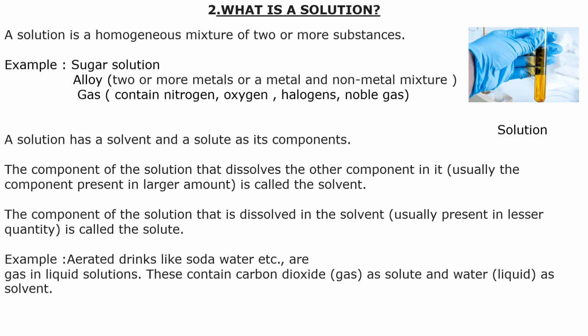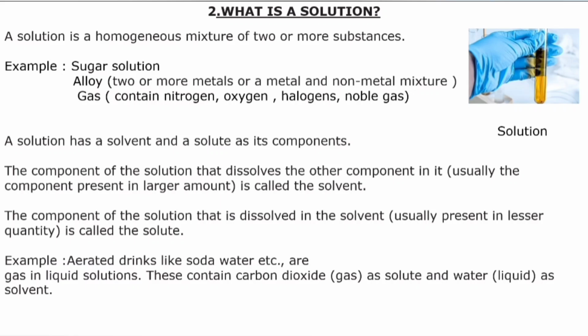A solution has a solvent and a solute as its components. The component of a solution that dissolves the other component in it is called the solvent. It is usually present in a larger quantity. The component that is dissolved in the solvent is called the solute. It is usually present in a smaller quantity. For example, aerated drinks like soda water, a gas in liquid solution, contain carbon dioxide as the solute and water as the solvent.